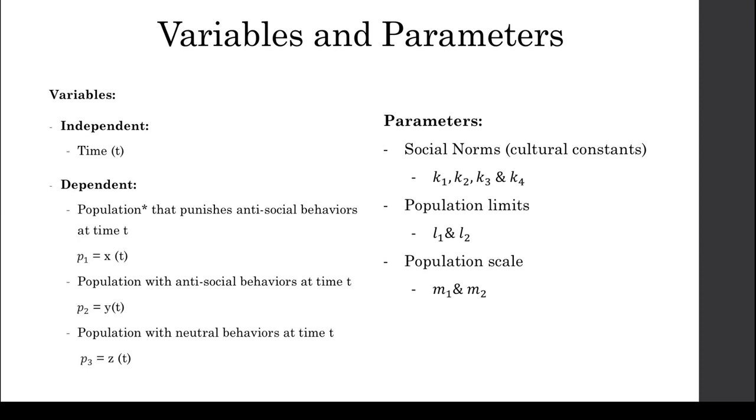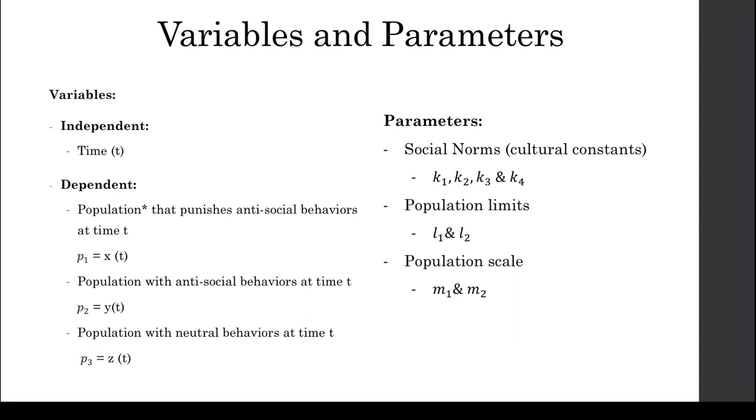To transform this real-world problem to a functioning model, we defined our variables and parameters. For our independent variable, we use time, whose units are insignificant so long as it can only progress in a positive direction. For our dependent variables, we have three different populations. Population 1, represented by x(t), is the population that punishes antisocial behaviors at time t. Population 2, represented by y(t), is the population that exhibits antisocial behaviors at time t. And population 3, represented by z(t), is a neutral population who neither punishes nor exhibits antisocial behaviors at time t.